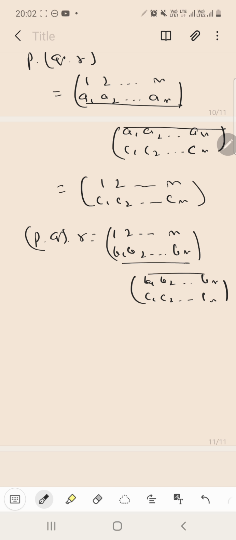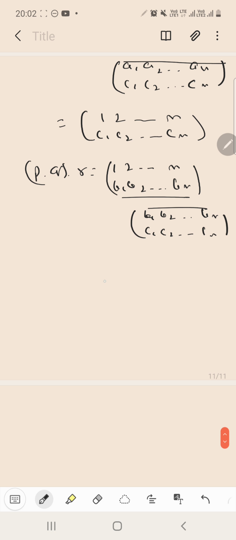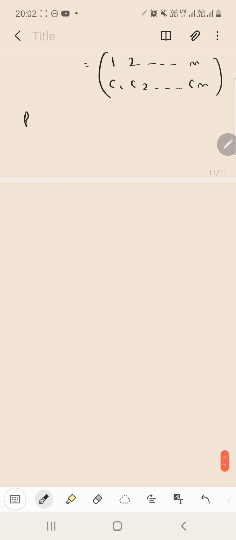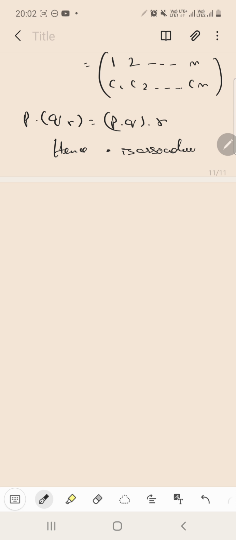Again the lower row and the upper row get cancelled, which eventually leads you to 1, 2 up till n over C1, C2 up till Cn. So from here we can say that P times QR is equal to PQ times R. Hence product is associative on Pn. Got the case?